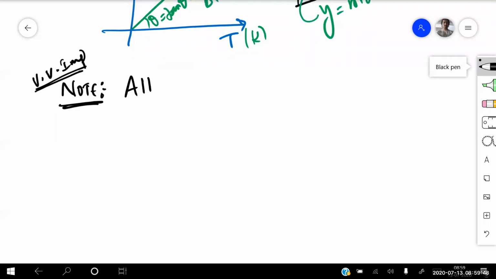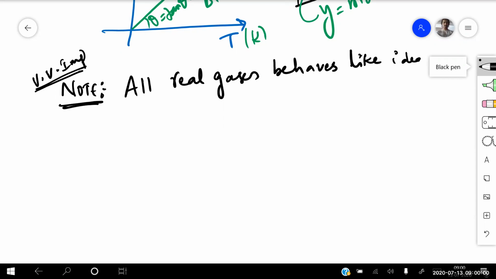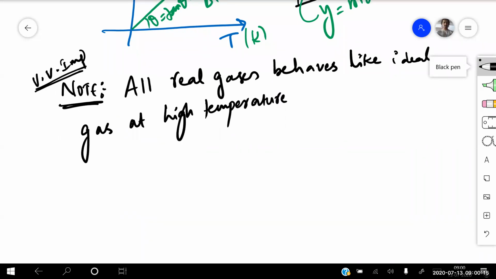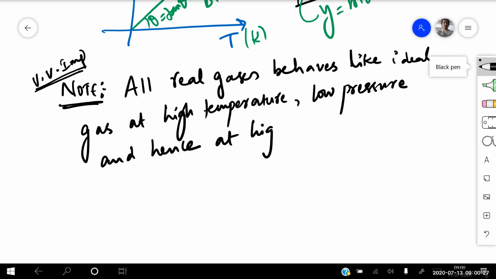All real gases behave like an ideal gas at high temperature and low pressure, and hence at high temperature and low pressure all gases obey all gas laws.